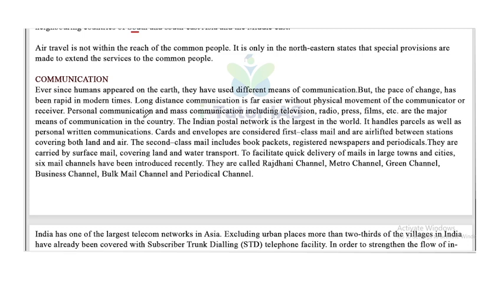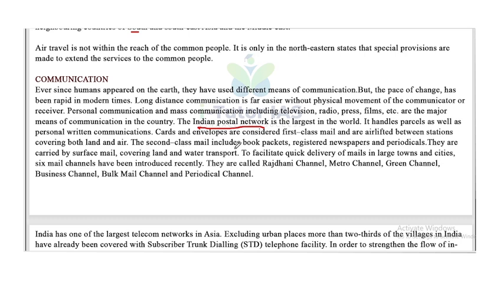Personal communication and mass communication including television, radio, press, films, etc. are the major means of communication in the country. The Indian Postal Network is the largest in the world. It handles parcels as well as personal written communications. Cards and envelopes are considered first class mail and are airlifted between stations covering both land and air.